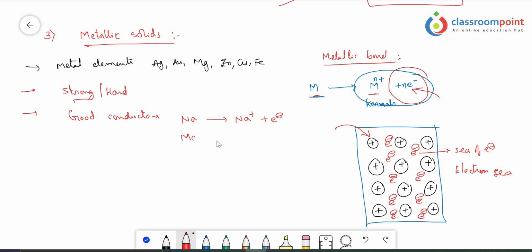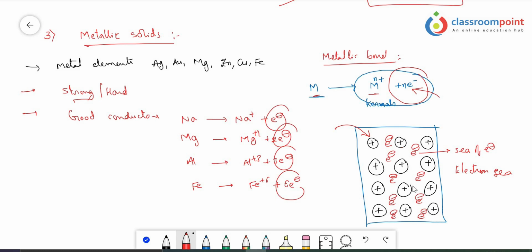And if you take magnesium, magnesium forms Mg2+ by losing 2 electrons. When you take aluminum, aluminum forms Al3+ by losing 3 electrons. And if you take iron, iron can easily form Fe6+ by losing 6 electrons. Like that. It means the more electrons available, the stronger the metallic bond formed here, and the stronger the metal formed.